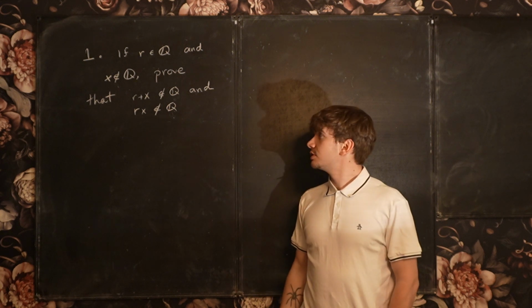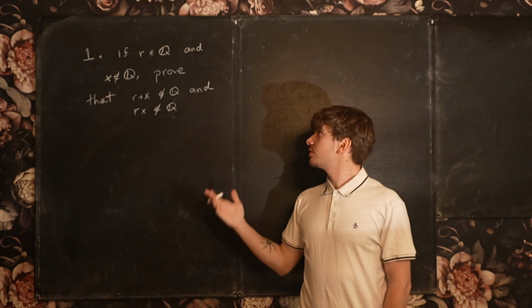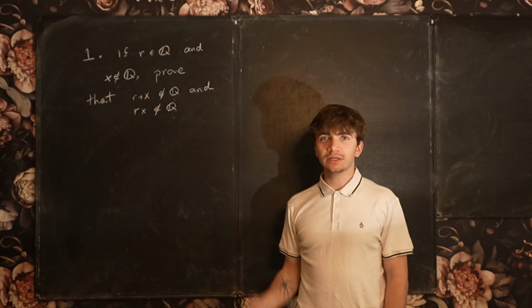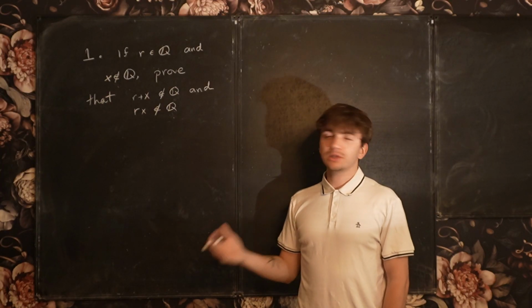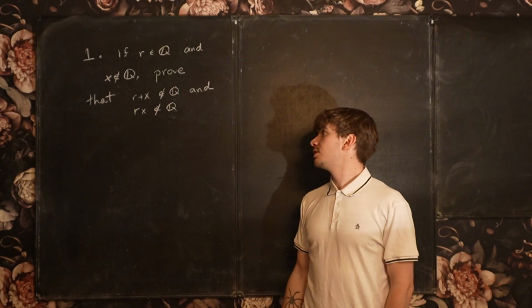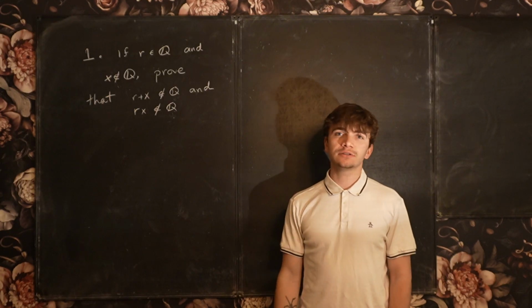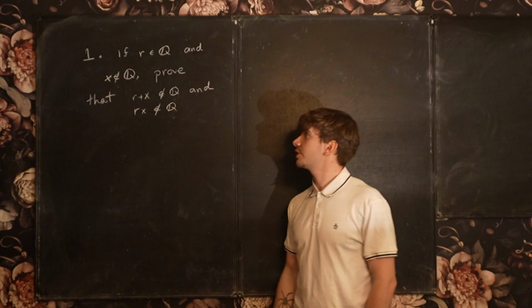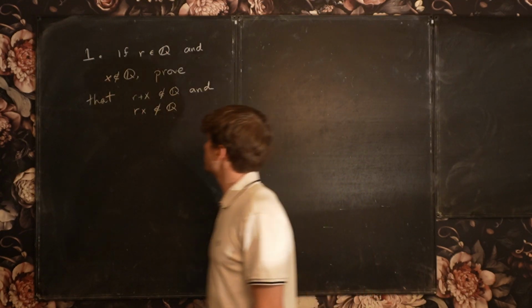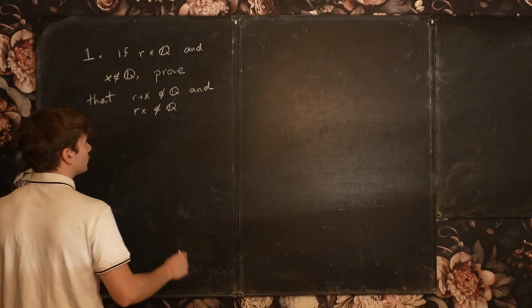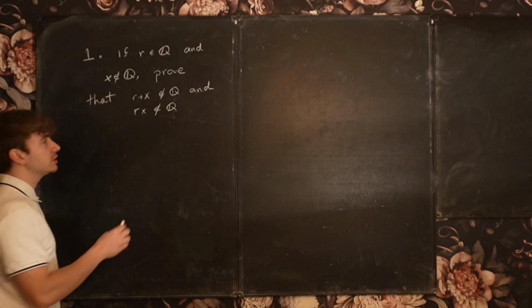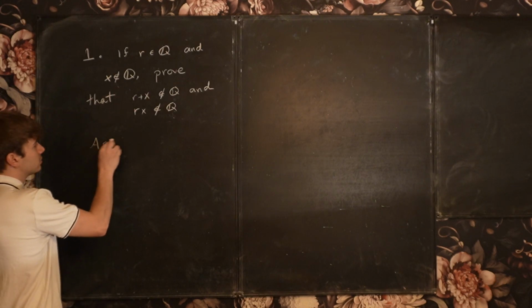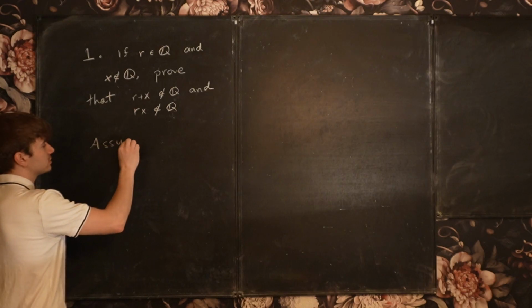Hello, universe. Today we're going to be showing that if r is a rational number and x is irrational, we must have that r plus x is irrational and r times x is irrational. Okay? So we're going to assume, for sake of contradiction, that r plus x is a rational number.